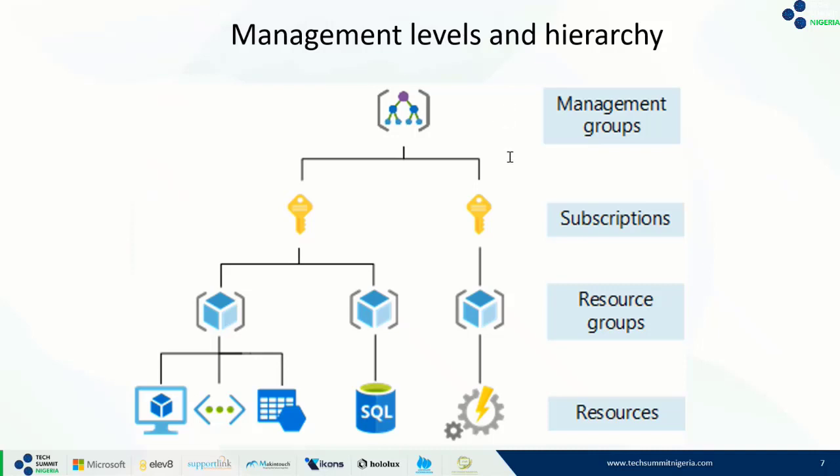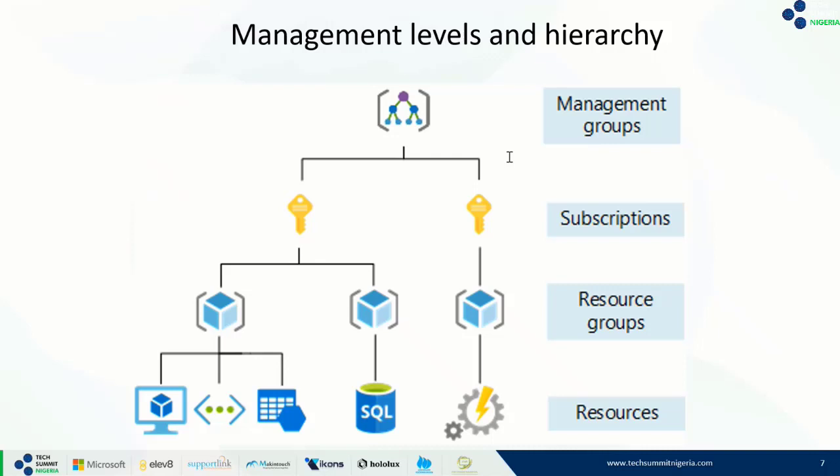Management group basically helps us to manage access, and to manage policy and compliance for many subscriptions in our tenants. In a situation where we want to, let's assume, apply the same policy to maybe three subscriptions in our tenant, rather than individually applying policy to subscription one, subscription two, subscription three, we can have all of these subscriptions grouped together under a management group, and then apply the policy on the management group.